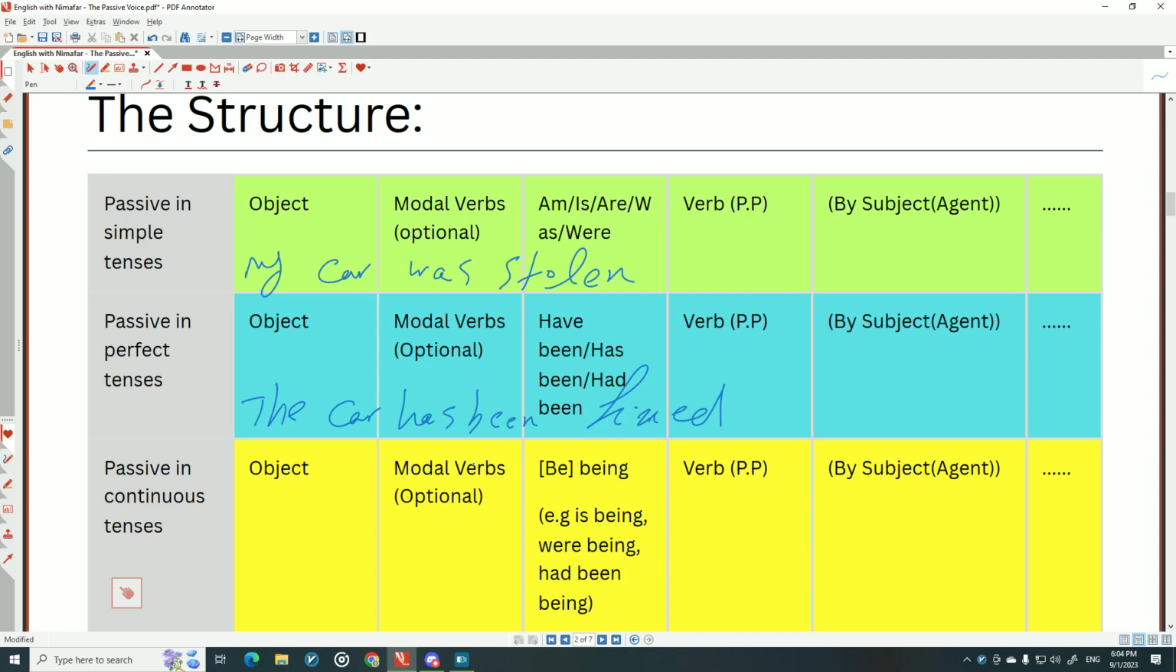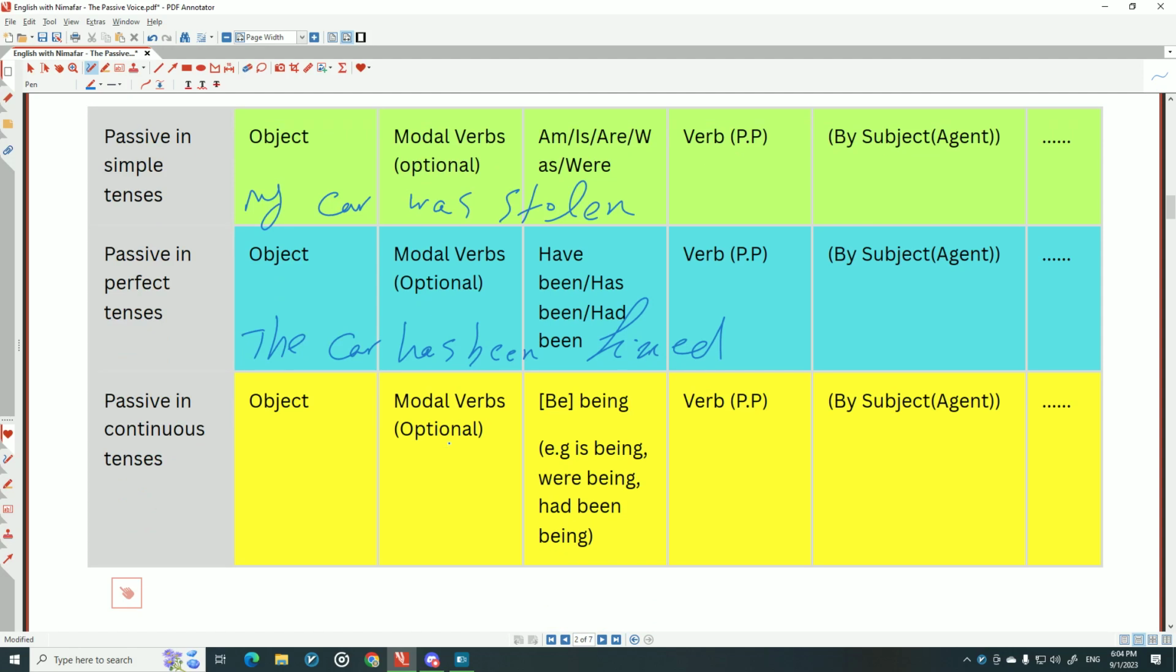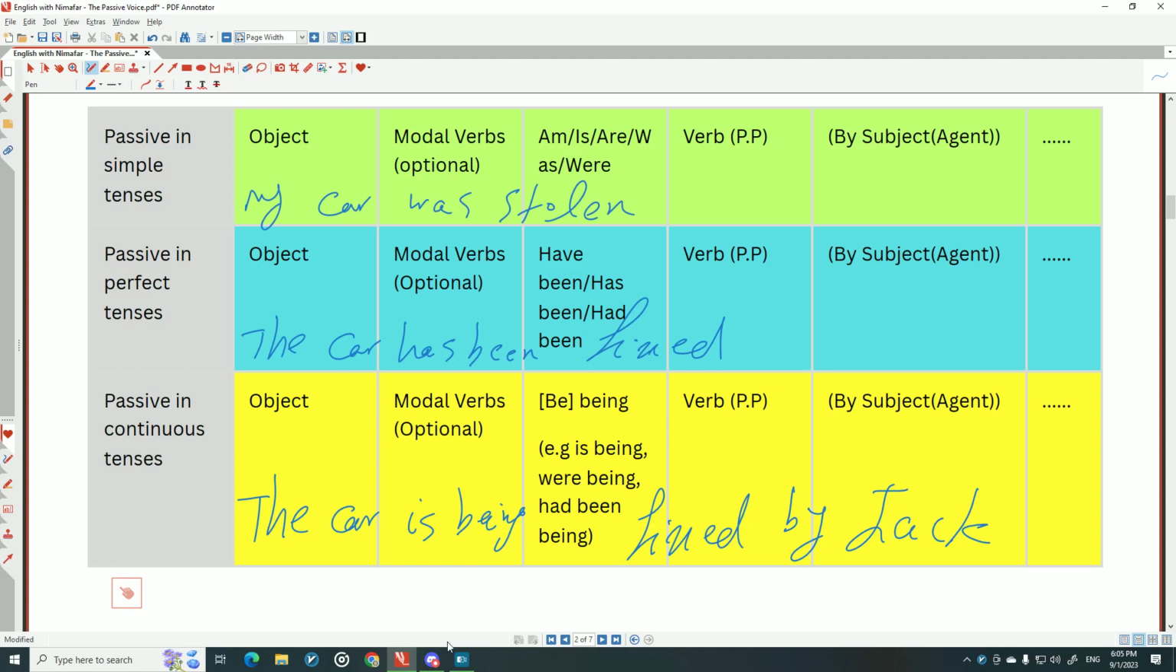Like present continuous, I am doing, she is walking. We use object, be being, meaning is being, were being, and so on. So for example, again we can say, the car is being fixed. For by agent we can say, for example, by Jack. The car is being repaired by Jack.